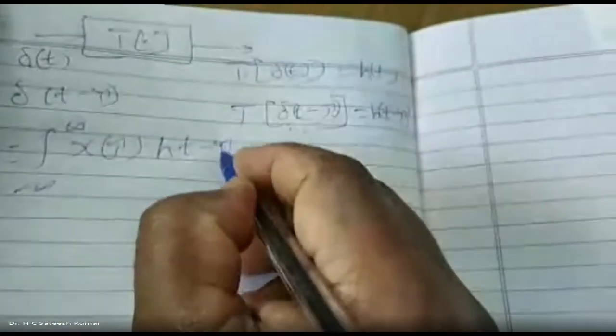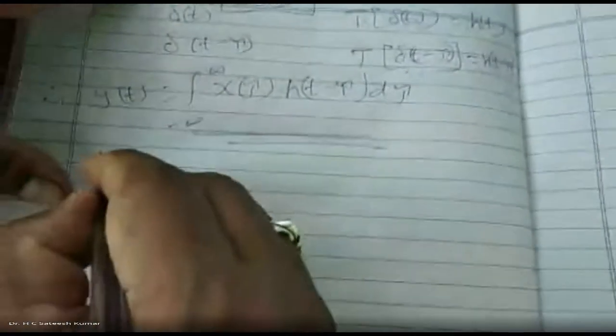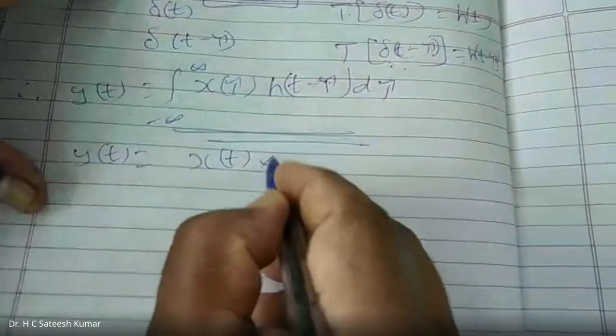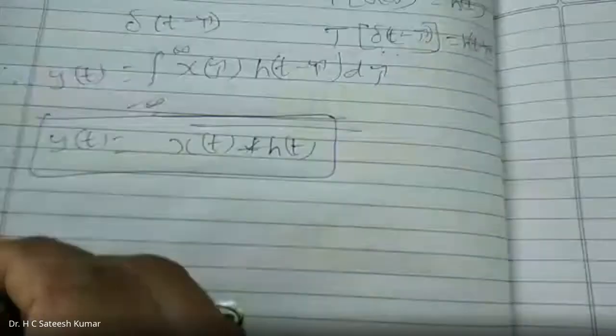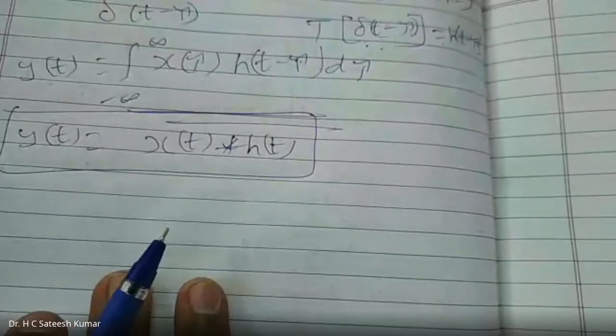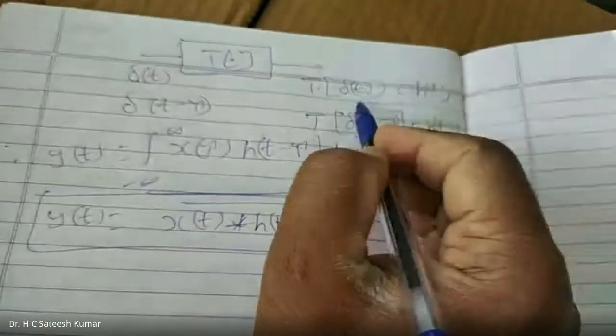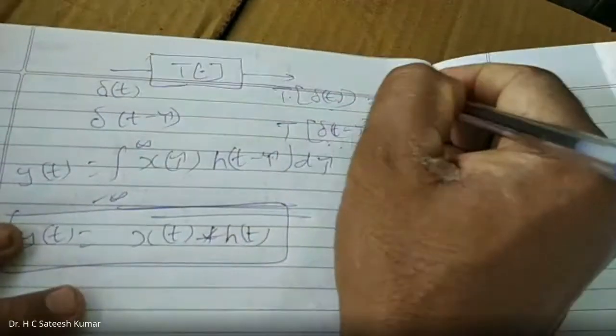H of t minus tau d tau. This we know, the equation. What is this equation? This is identified as x of t convolution with h of t. So we know this one. Where h of t is nothing but the impulse response. What do you mean by impulse response? The output of the system. This is nothing but impulse response.